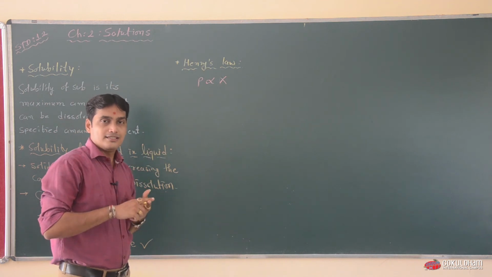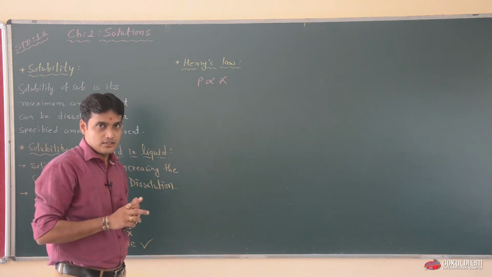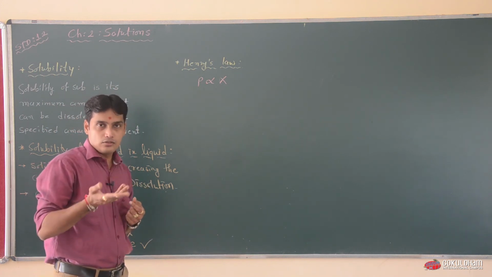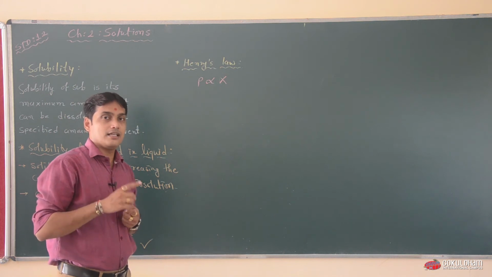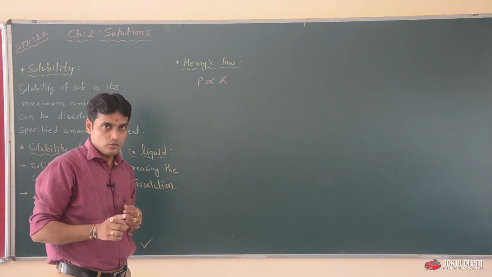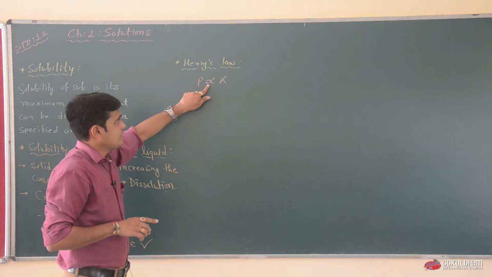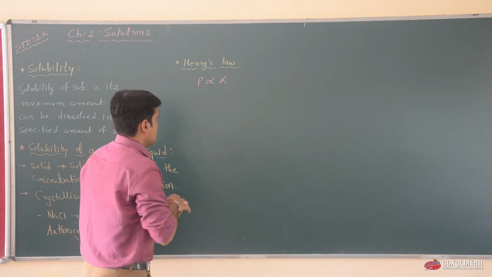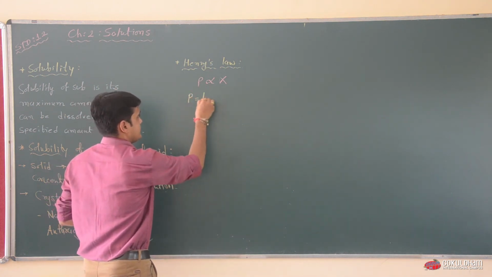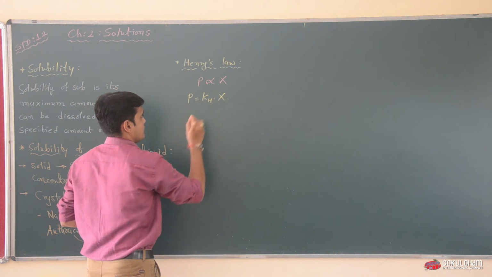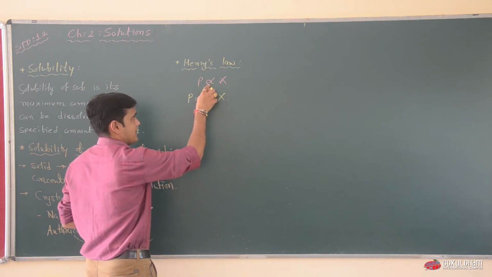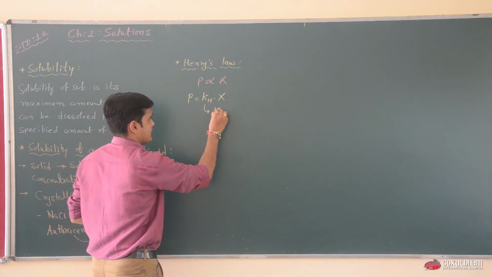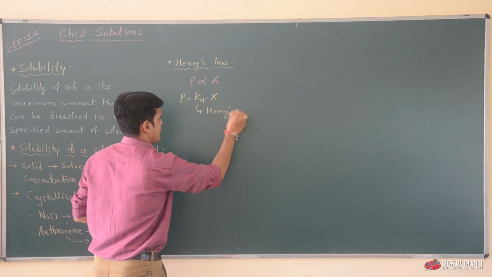The solubility is now known as mole fraction. Because when the solubility is high, the mole fraction is also high. When solubility is low, at that time mole fraction is also low. So P is directly proportional to X. P is equal to KH into X. This proportional sign is converted into equal to and the KH is added.